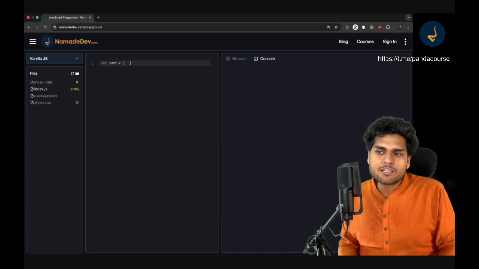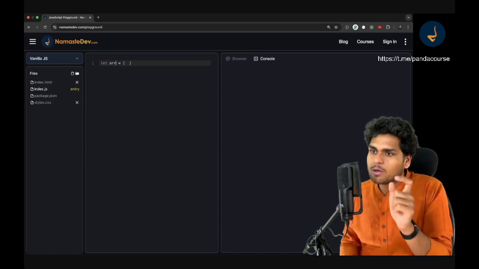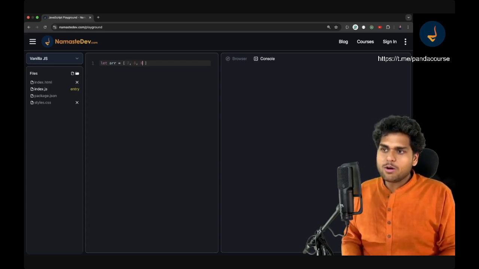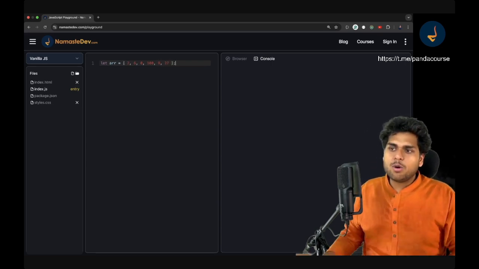A normal variable can store a single value, right? I can say let a is equal to 10. So that means only one value is stored. But in an array, you can store multiple values like 2, 6, 0, 100, and then 9. You can store anything you want to. 27. You can store multiple values. This is how, and this is kind of like a list.